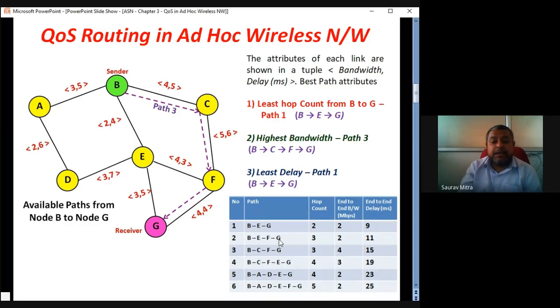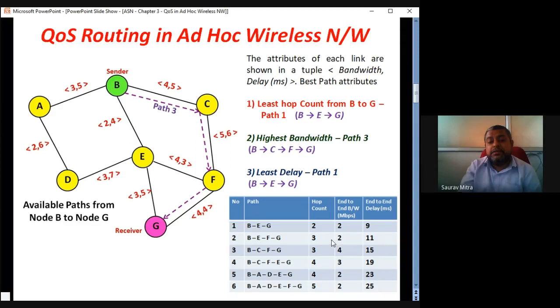Just check BEFG, the second path. Okay, second path, BEFG. What is that? B, E, F, and G. Okay, so both these paths are bidirectional path. Data can go from E to F and F to E. So what is the next path? BEFG. So there are 3 hops. One is B to E, E to F, and F to G.